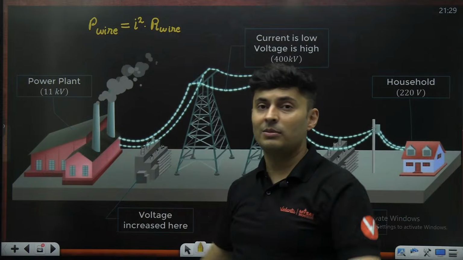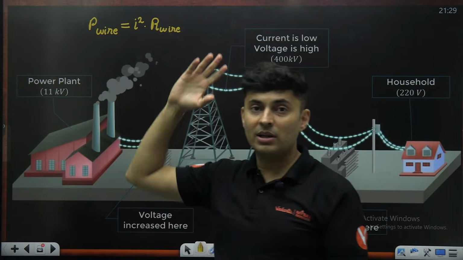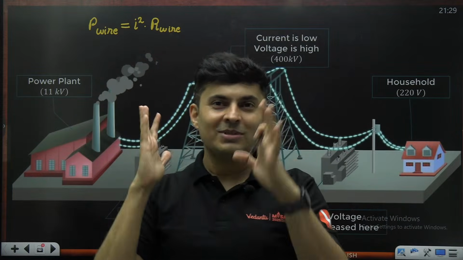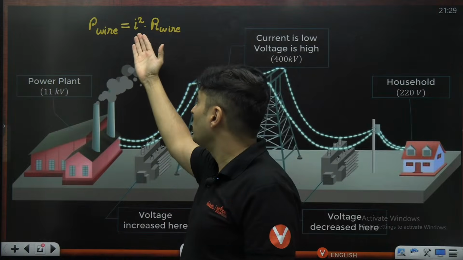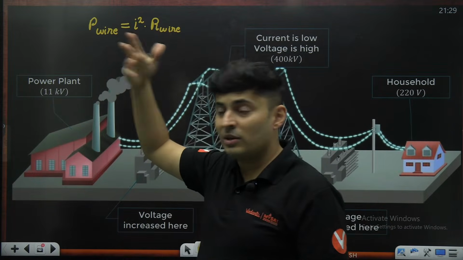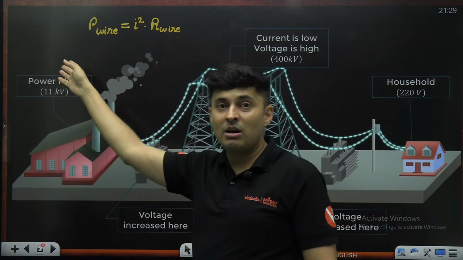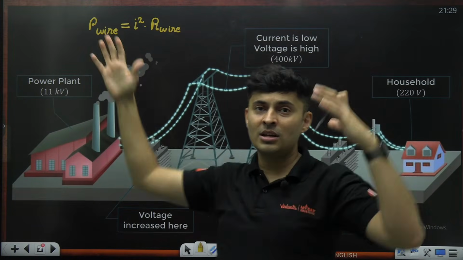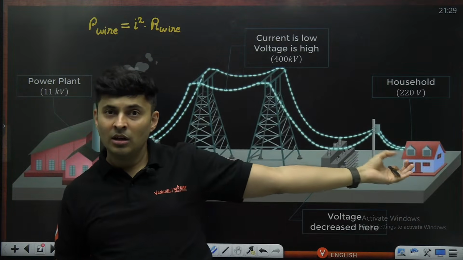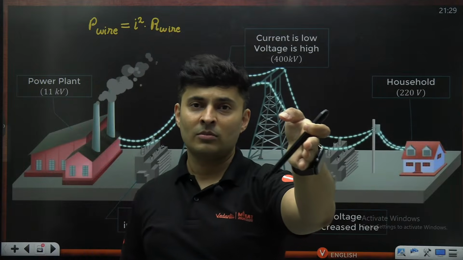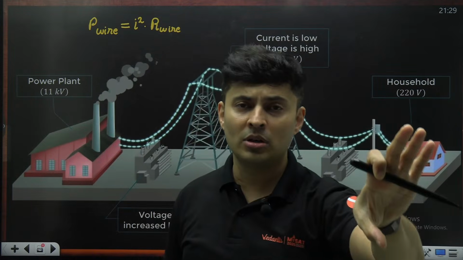It will be in kilo amperes. So imagine that kilo squared will become like mega, and you will cause so much loss that the power plant is generating watts and watts of energy, but what you are getting here is milliwatts. You can only light your LED bulb.